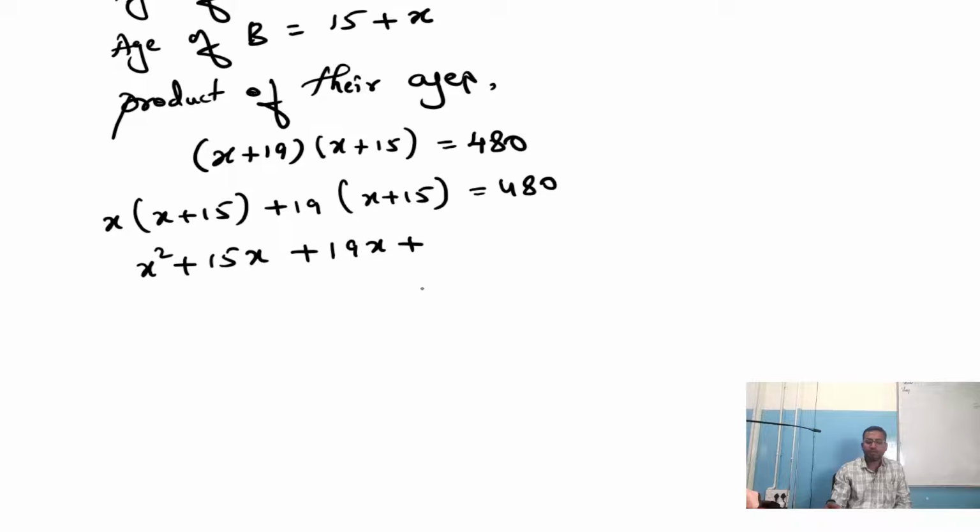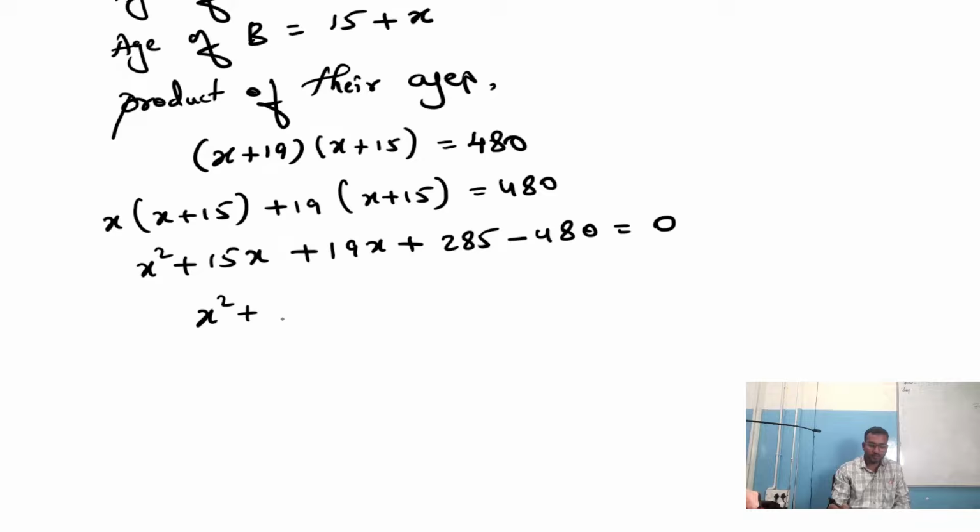What will be the value? 19 5 9 are 45. Okay, it will be 285. Now, because I want to convert this into the equation form, so I am bringing this 480 to the other side. It becomes minus 480, that is equals to 0. Now, what is left out? That is x square plus 15x. Am I right? 15x plus 19x, 15 plus 19.